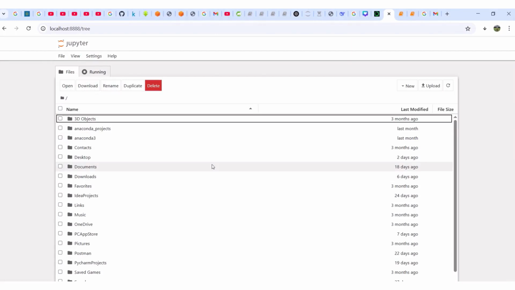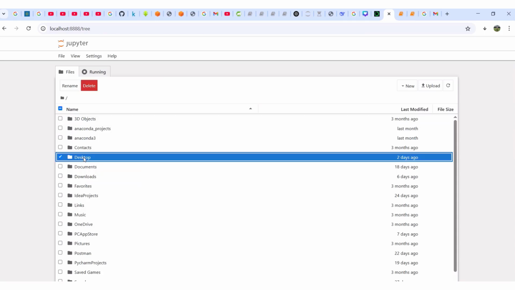Now, don't forget, before I started, I said we have already created one folder. If you have not done that, go and create a folder on your desktop. Call it anything you like, maybe your Python class or your coding class, anything. So you can now come here. If you cannot find desktop, you can look at maybe Documents or whatever. You can just go into that place and create a new folder, or you can just open it directly from here. So I want to open desktop.